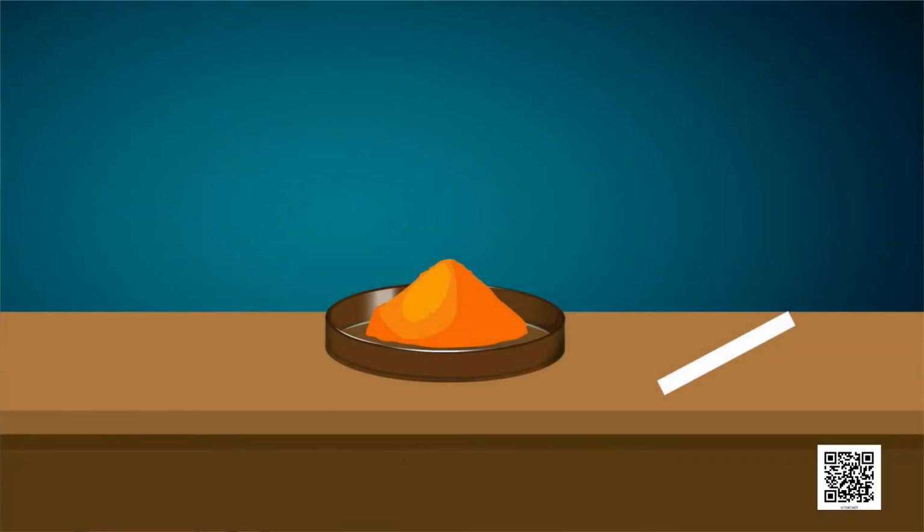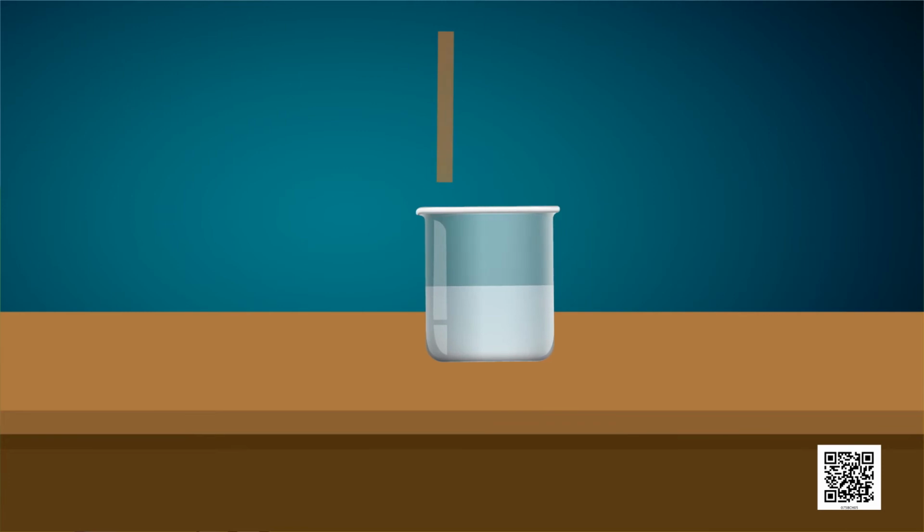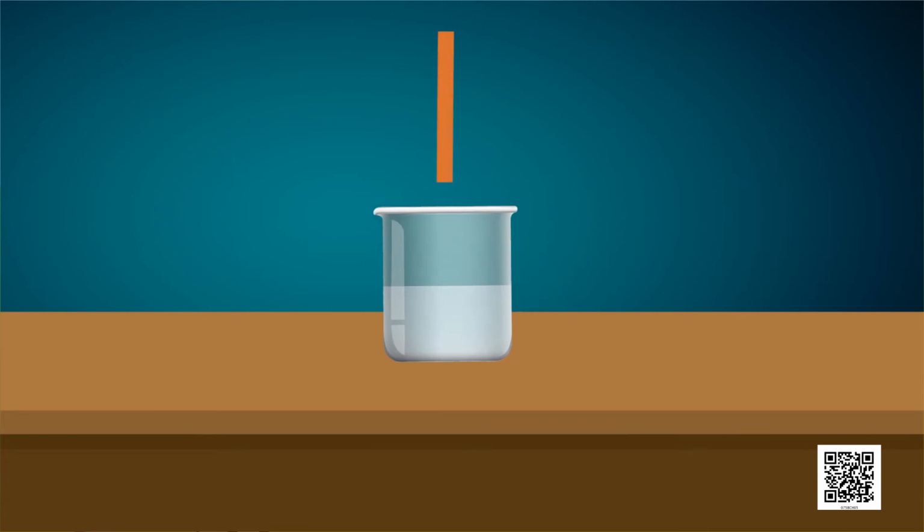Children, let's try another indicator. It is turmeric. Turmeric also acts as a natural indicator. We can prepare turmeric strips by applying turmeric paste on filter paper and use them as indicators. Let's place this turmeric strip in lime water.